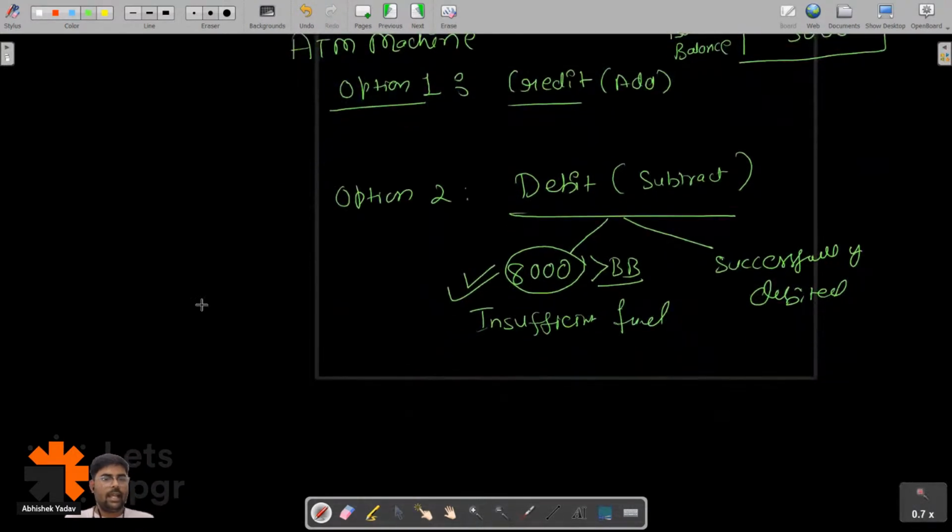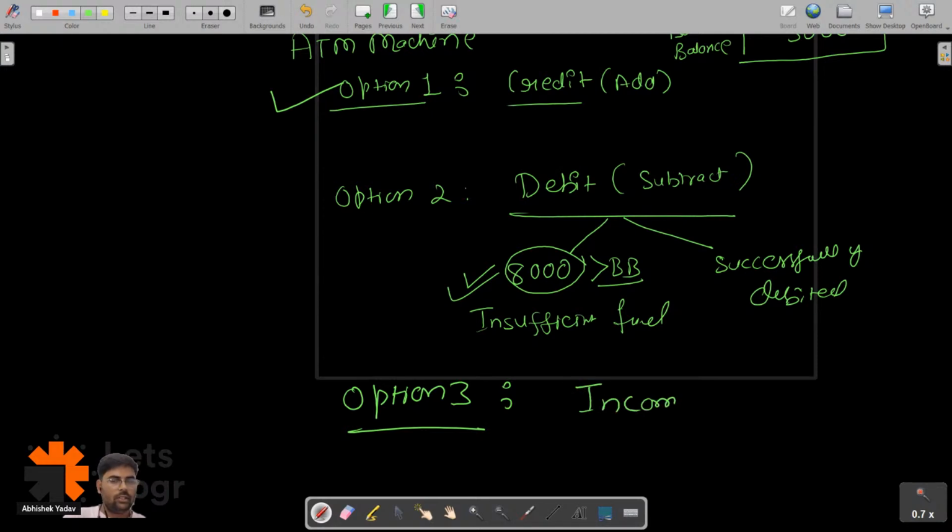And you have option three also. Option three is: if you have not chosen option one or option two, you will get an incorrect or invalid option message. Invalid option. Please try again. Yes or no, guys?